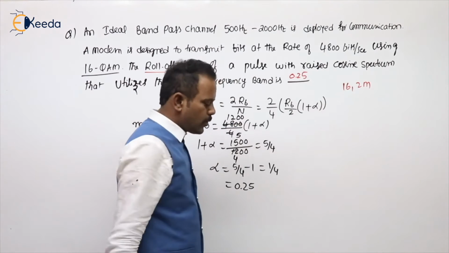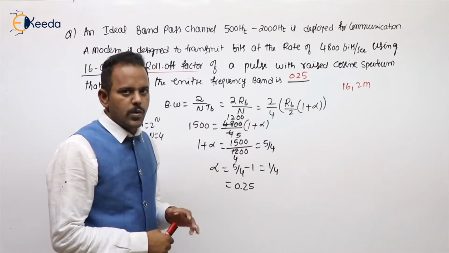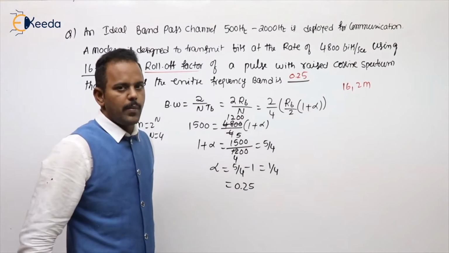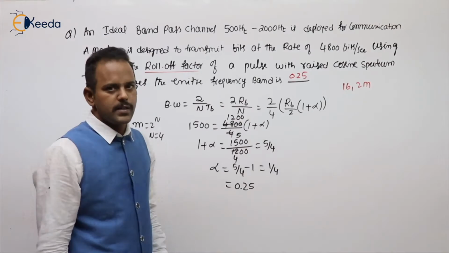See, the questions from the roll-off factor, raised cosine pulse, no inter-symbol interference, M-ary signal scheme bandwidth, the common problems in digital communication. Simple question for 2 marks.